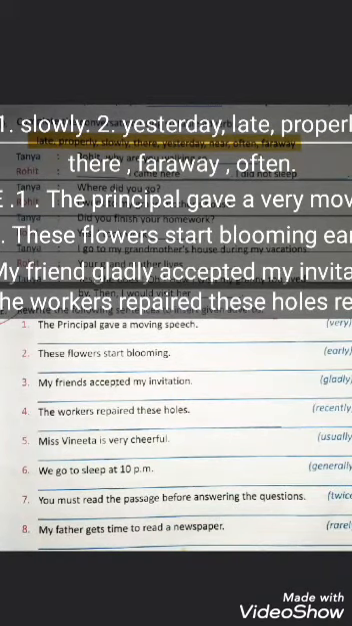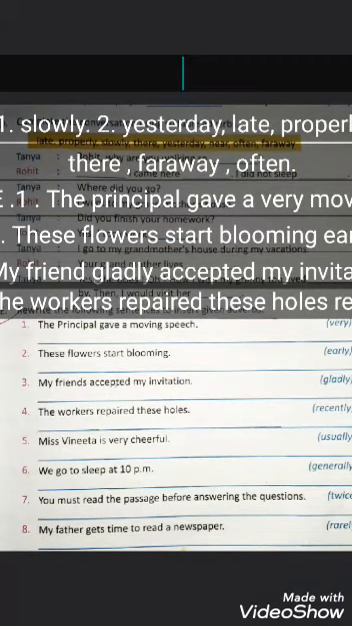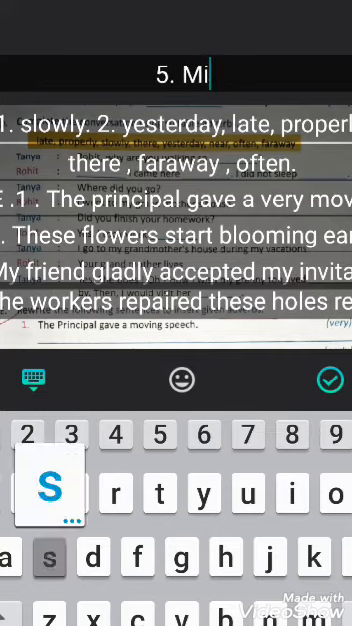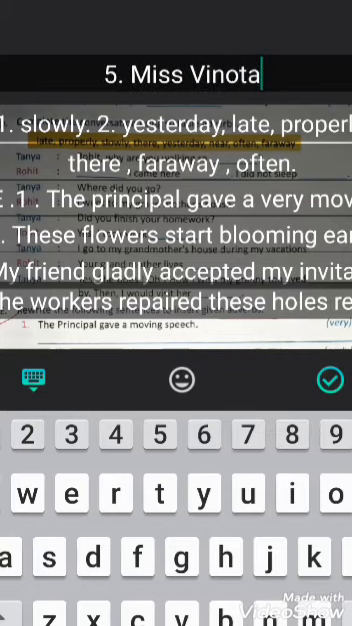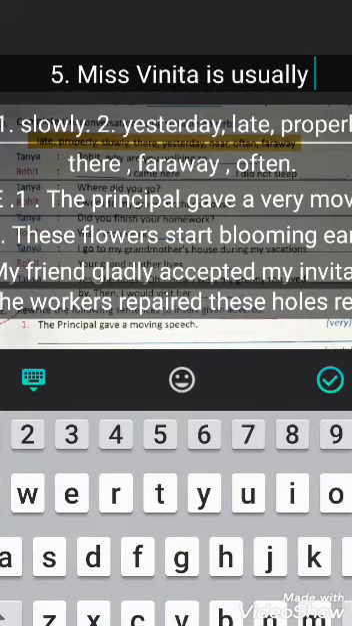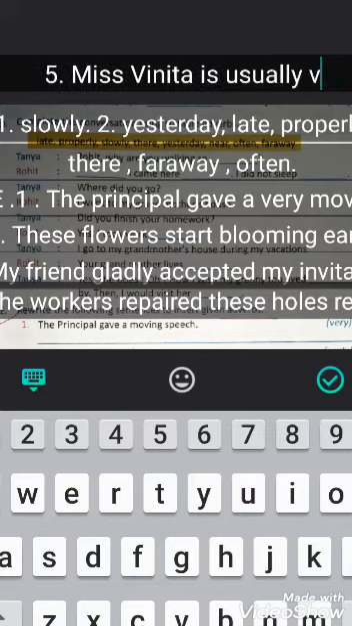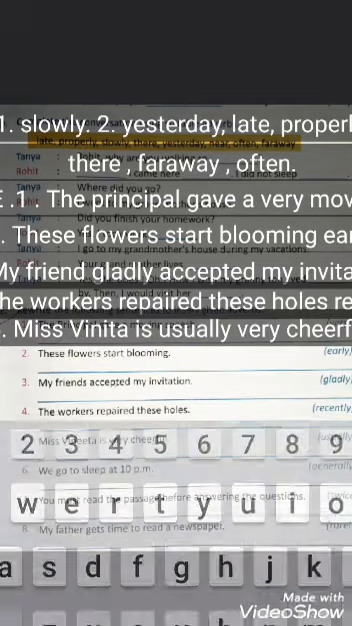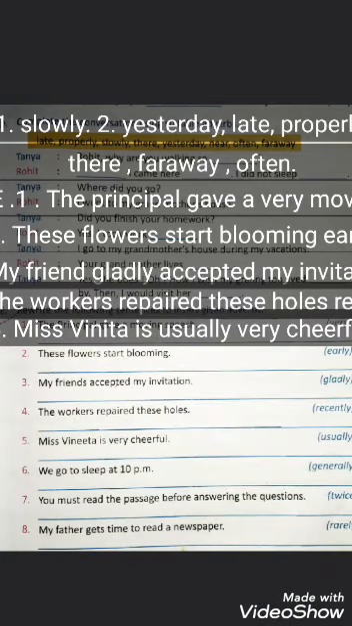Next up, Miss Vinita is very cheerful. We have to use usually. Usually is used in the mid position between the subject and the main verb. Okay, so Miss Vinita is usually very cheerful. Miss Vinita is usually very cheerful.